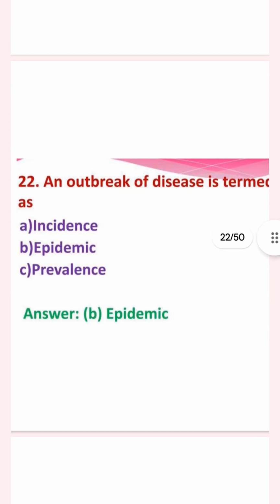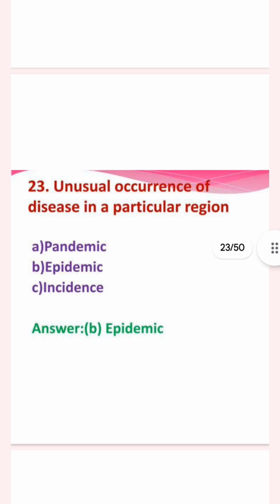Then an outbreak of disease is termed as incidence, epidemic, or prevalence. The answer is epidemic. Then next question, unusual occurrence of disease in a particular region: pandemic, epidemic, or incidence. The answer is pandemic. Then the first phase of an epidemiological investigation is analytical study, descriptive studies, or cohort study. The answer is descriptive studies.